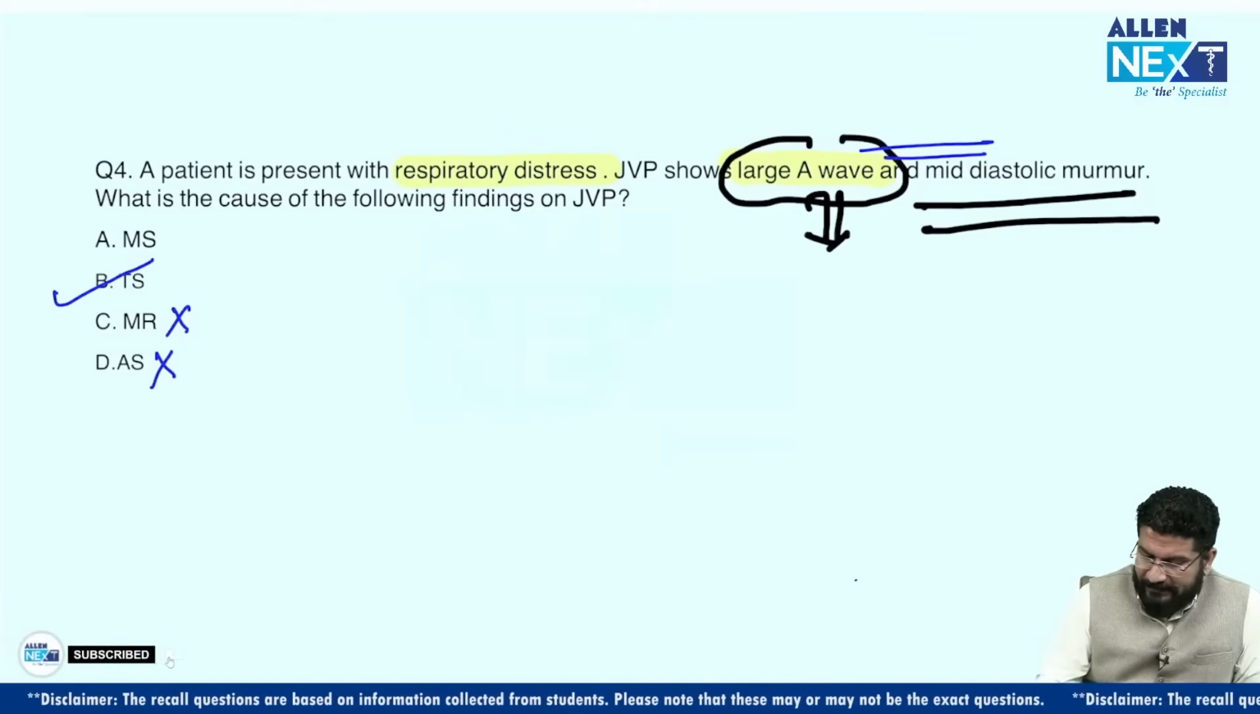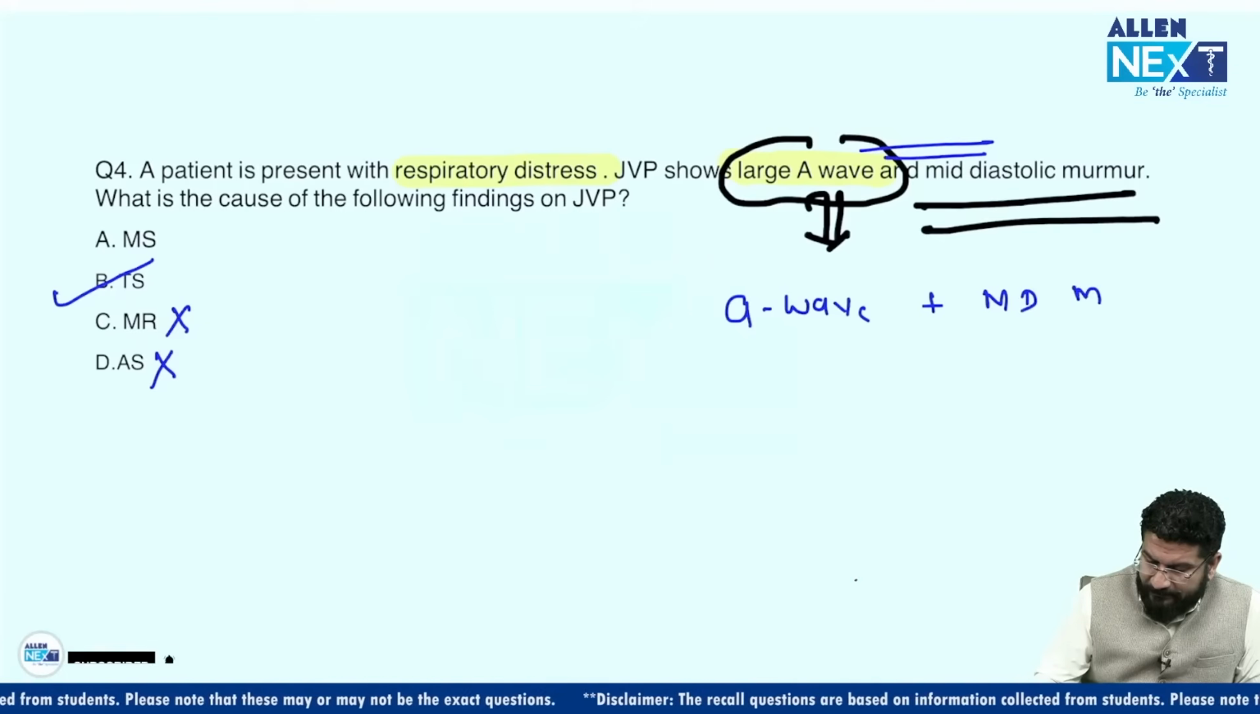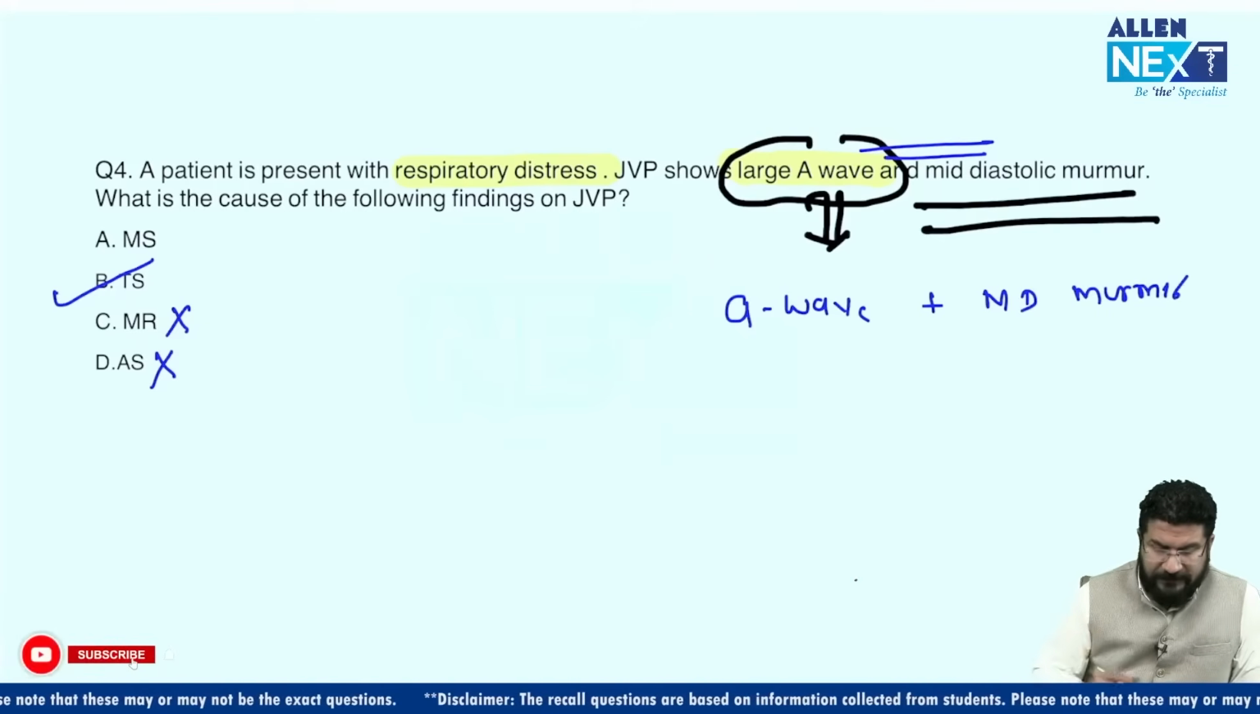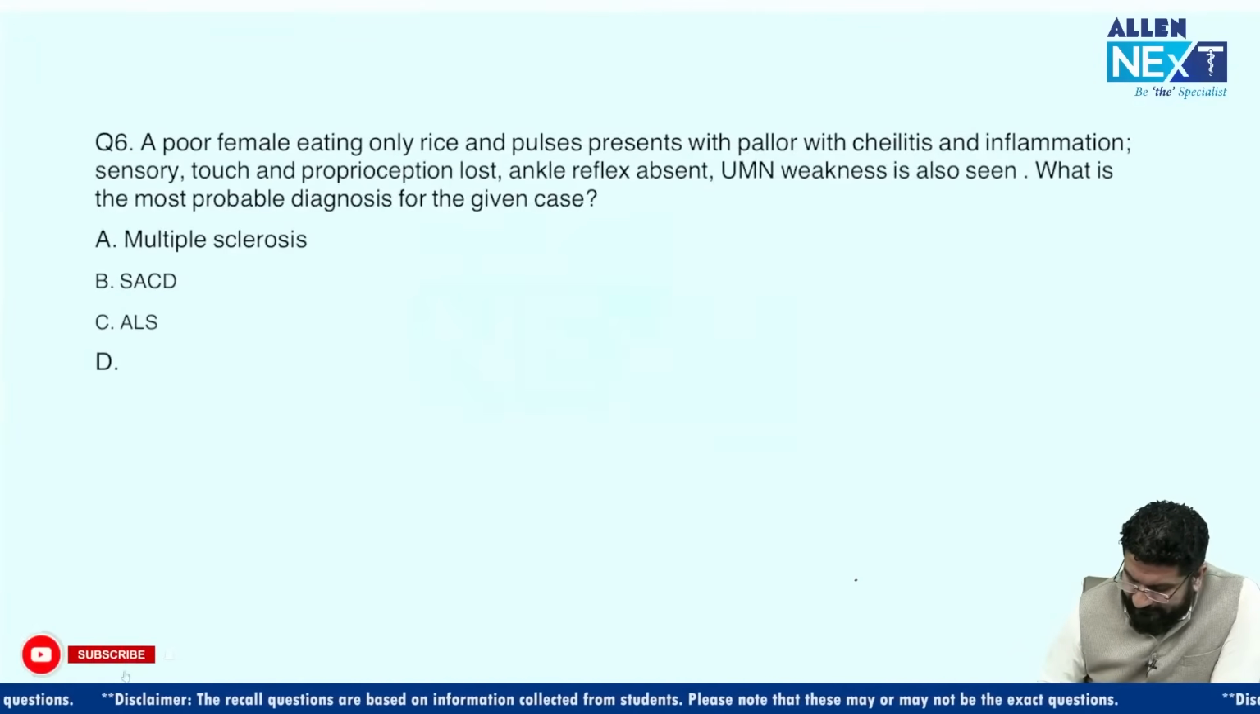Tricuspid stenosis, because there is a large A wave in the JVP along with a mid-diastolic murmur. So this is seen in a patient of tricuspid stenosis. Okay, let us see the next question.